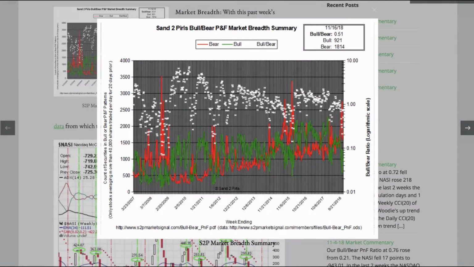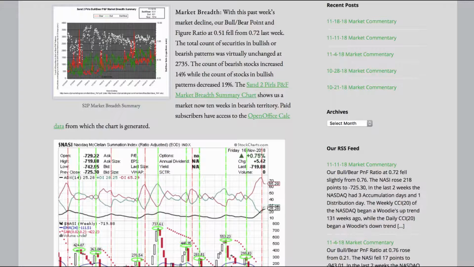2018. Market breadth. With this past week's market decline, our bull-bear point and figure ratio at 0.51 fell from 0.72 last week. The total count of securities in bullish or bearish patterns was virtually unchanged at 2,735. The count of bearish stocks increased 14%, while the count of stocks in bullish patterns decreased 19%. The Pirls PNF market breadth summary chart shows us a market now 10 weeks in bearish territory.